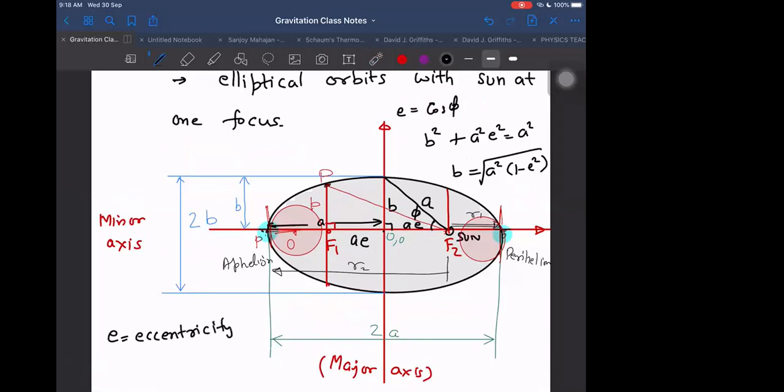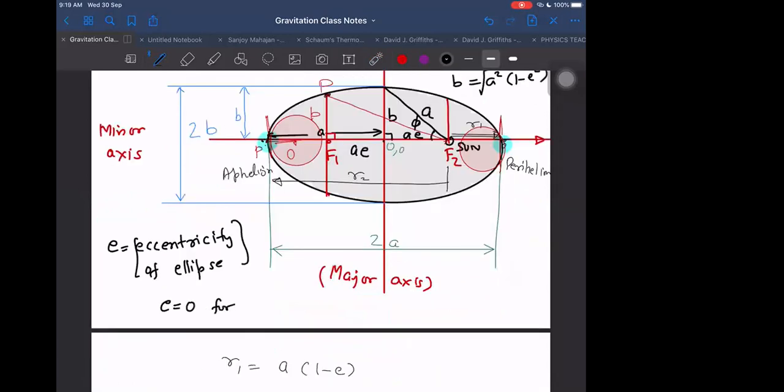E we call the eccentricity of the ellipse. E will be 0 for a circle. We can think of a circle also as a kind of ellipse only. It can be treated as an ellipse only. Eccentricity of a circle will be just 0. What about eccentricity for an ellipse which is not a circle? If it is a circle, let us include the circle also within it. So for an ellipse, E ranges from 0 to 1, but when it becomes 0, it becomes a circle.